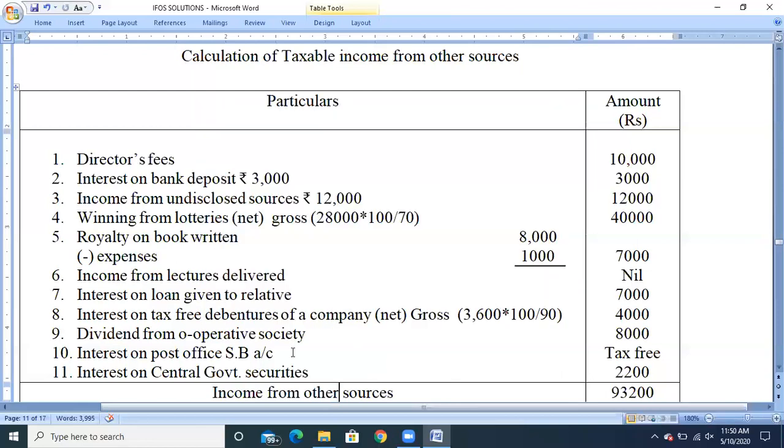Next, interest on central government securities. They have not given the word tax-free securities, so it is assumed that it's a less tax securities issued by the central government. So there is no need for grossing up, and no TDS will be available. So directly the amount will be taken to the head income from other sources. The amount is 2,200. So total income from other sources is 93,200.